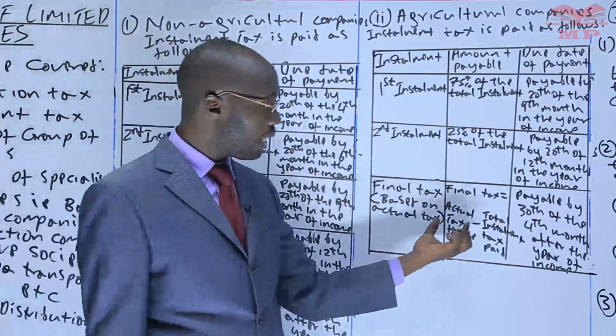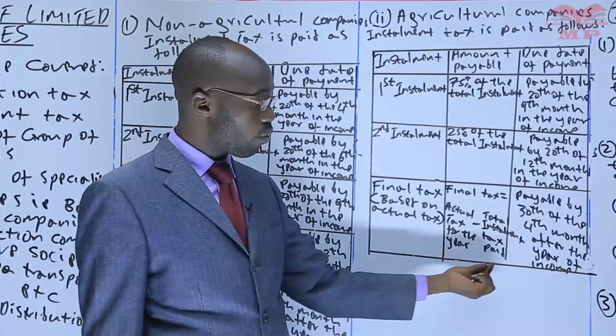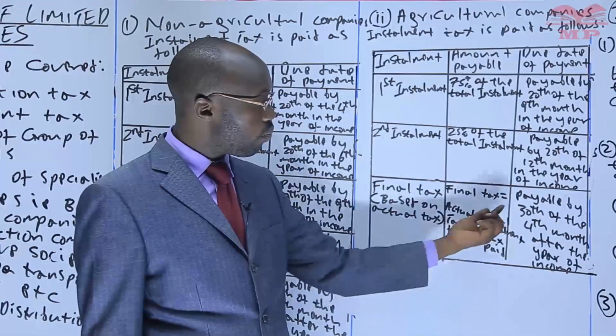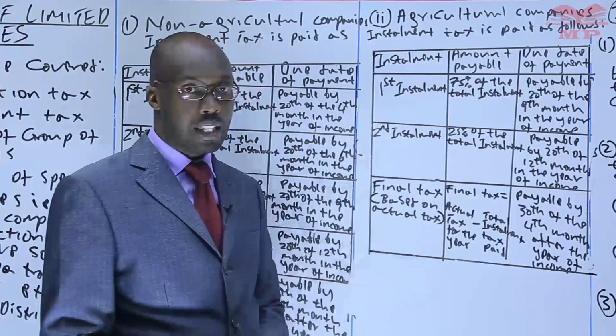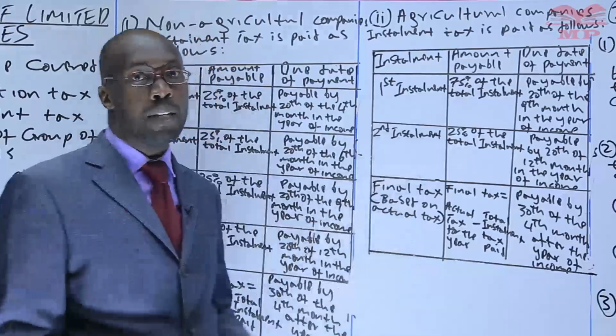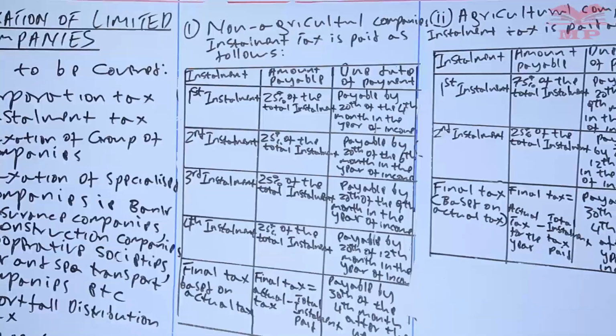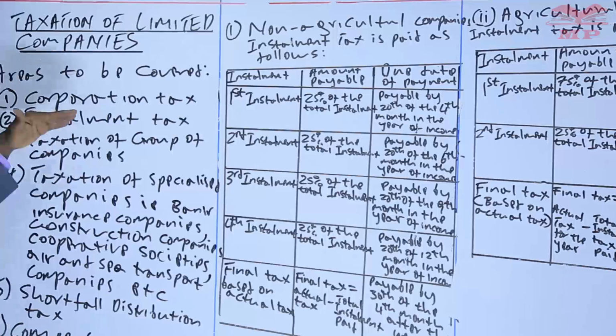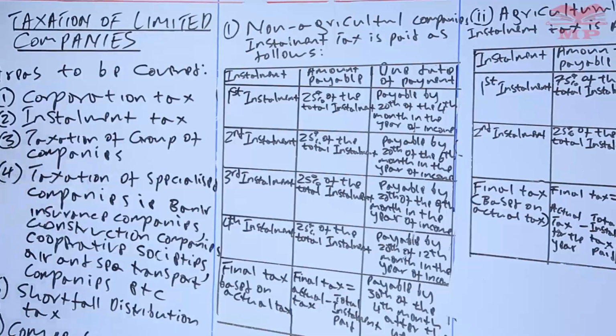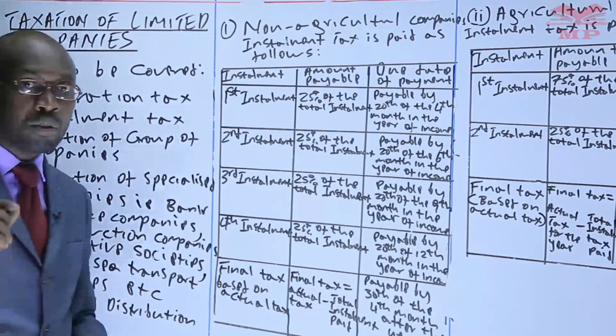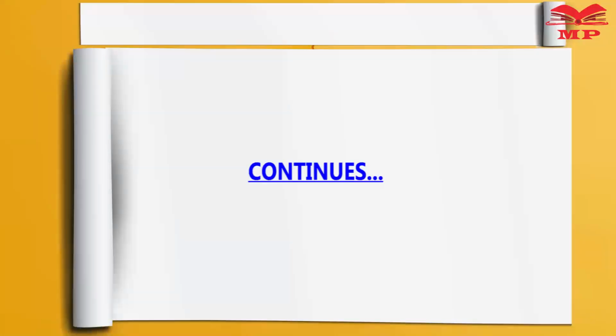Final tax is supposed to be the actual tax for the year minus the installment that you have paid. So the difference you pay by 30th of the 4th month after the year of income. So that is how we normally pay the installment tax. So for these two, the corporation tax and installment tax is done. So we are supposed to look at a question before we continue with the group of companies and other areas. So we look at a question.